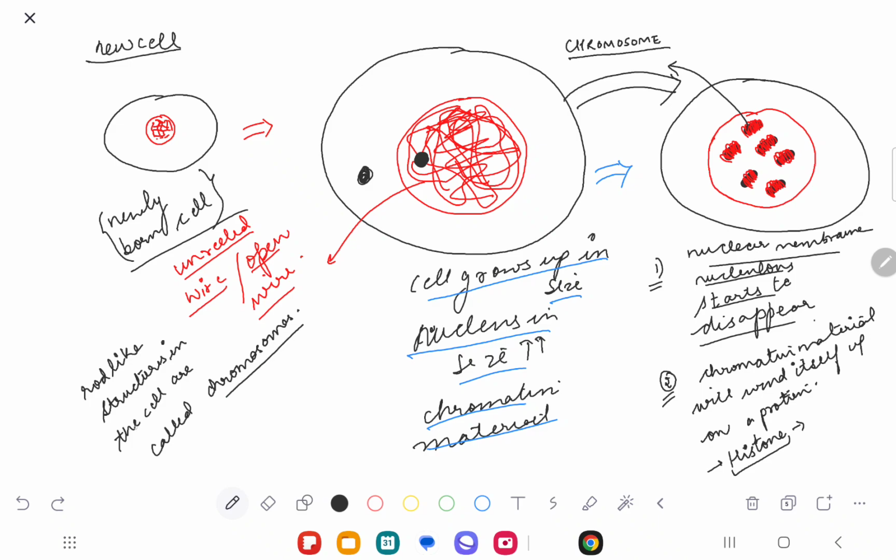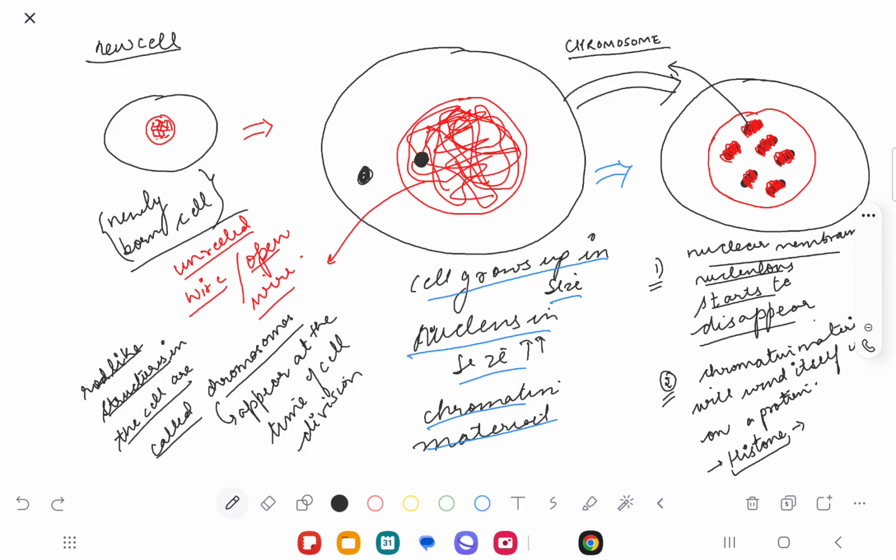Chromosomes appear only at the time of cell division and not any other time. Before cell division, it is like open thread structures which are entangled into each other. That's the basic concept. Do you understand the point?